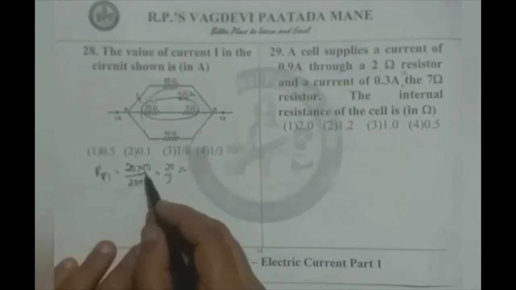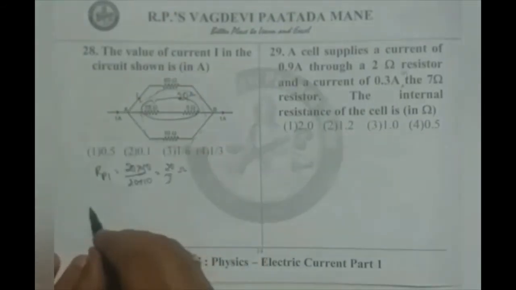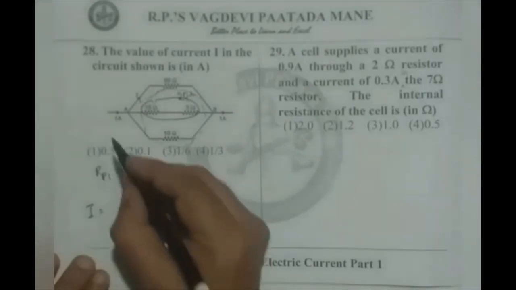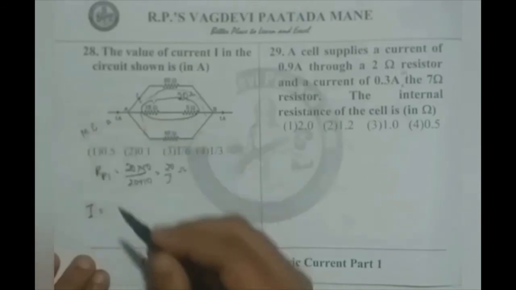Now we can apply what is called the branch current formula to get I. So I is equal to, this I call as 1 ampere as the main current, MC.